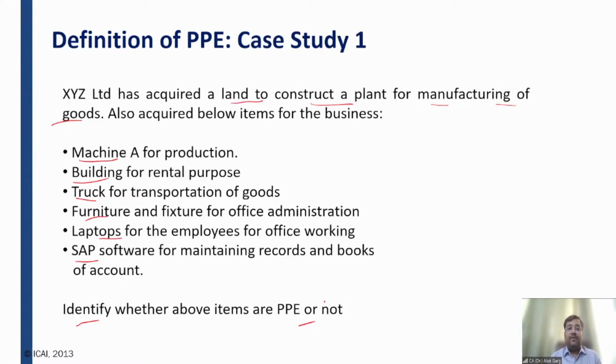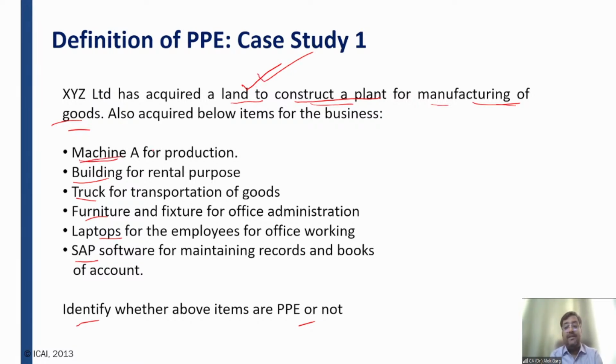Machine A for production, sorry. Yeah, first of all, land. Tell me whether this land is PPE or not. First of all, you need to see the intent of that land. XYZ Limited has acquired a land to construct a plant for manufacturing of goods. This means this land has been acquired not for rental purposes, but for business purposes. So yes, this land will be PPE.